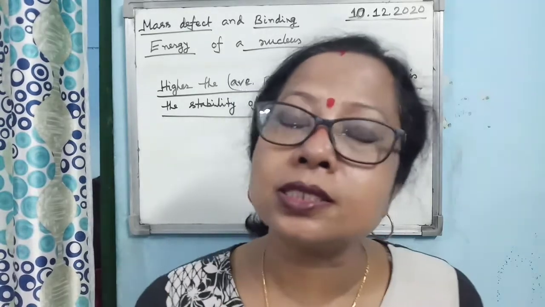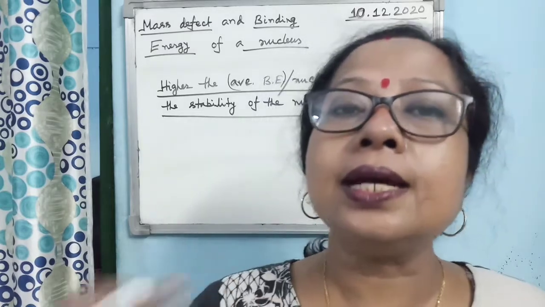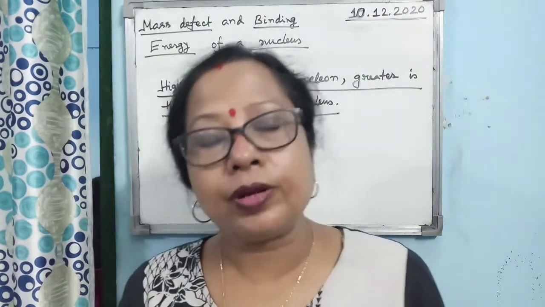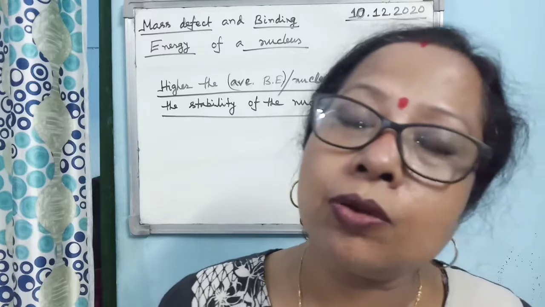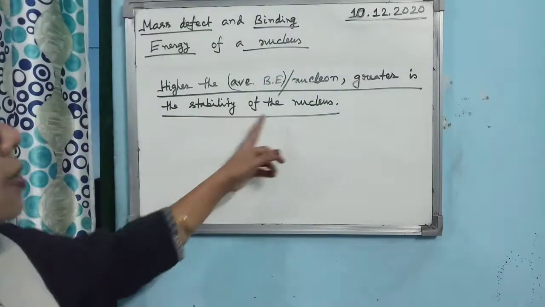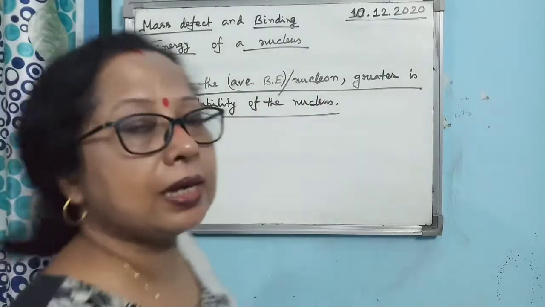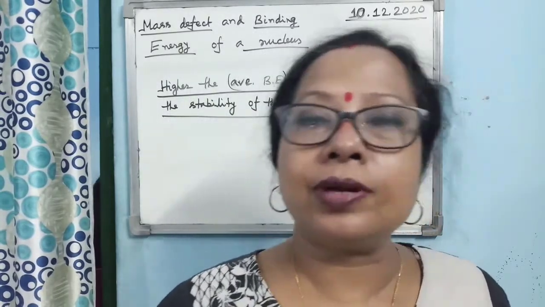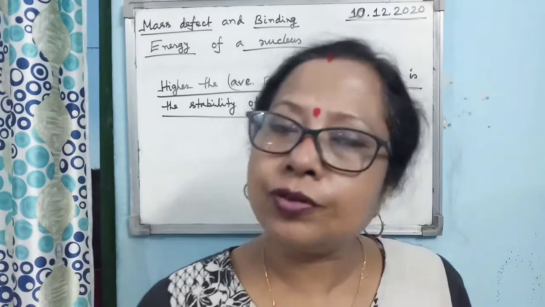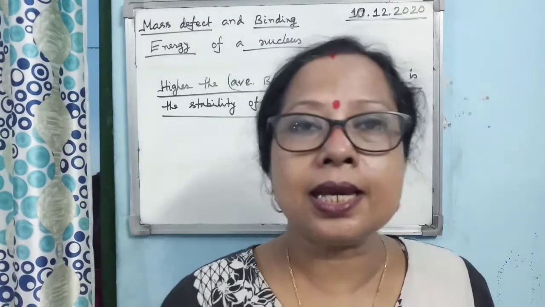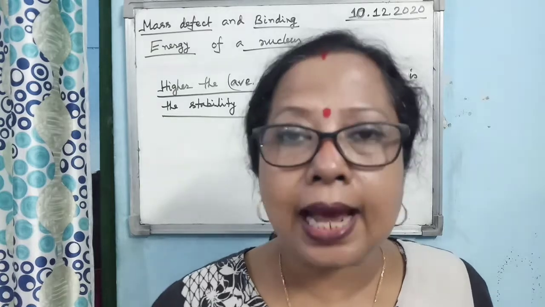And how to get the stable structure of the nucleus? The higher the average binding energy per nucleon of a nucleus, the greater is the stability of the nucleus. So that's why average binding energy per nucleon is a very important term in nuclear physics. So this chapter is over. Then the average binding energy per nucleon graph is there, but that topic is omitted from your portion this year, so you don't have to study that.